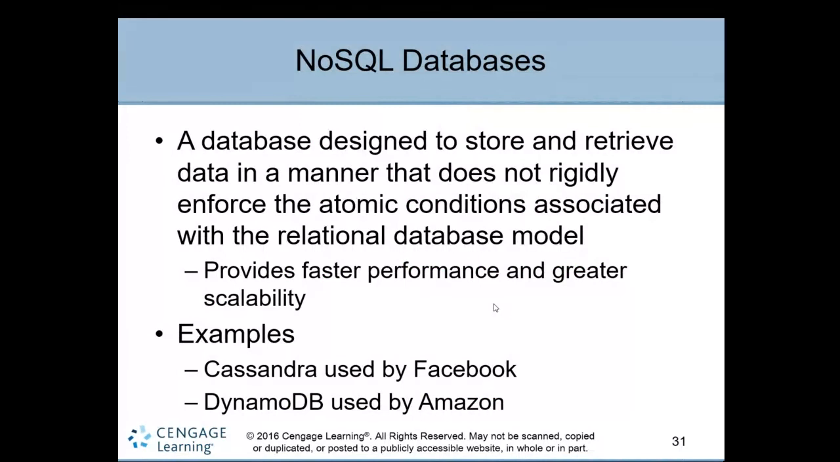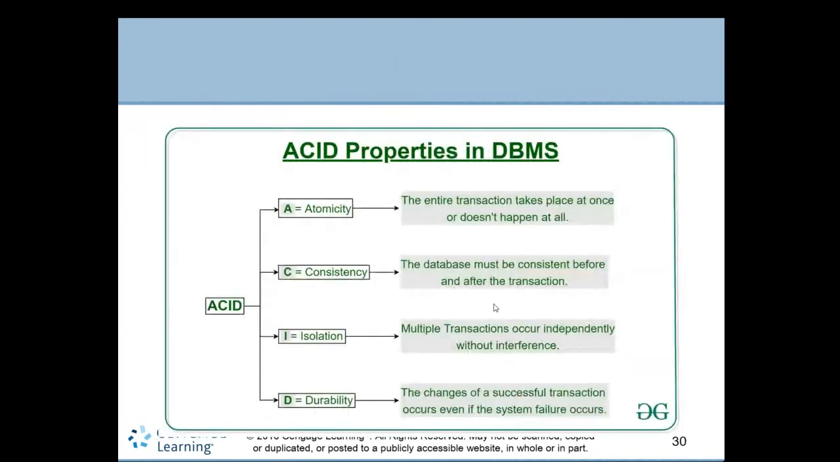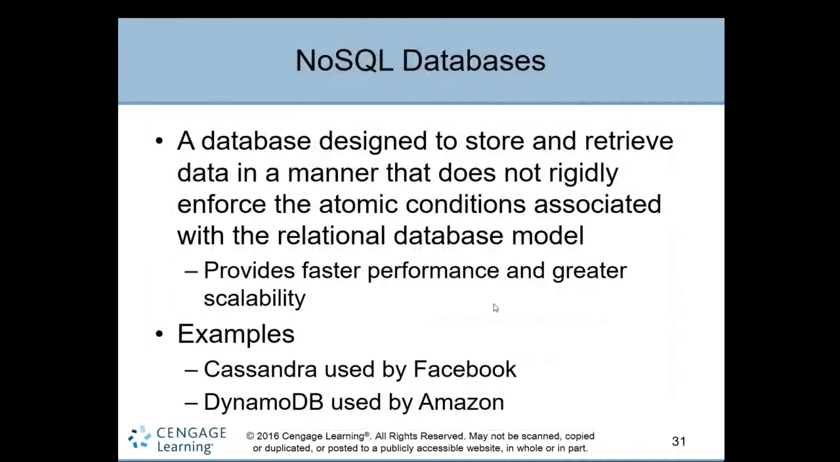NoSQL. So we have one SQL, another is NoSQL, right? This is a database designed to store and retrieve data in a manner that does not rigidly enforce the atomic conditions associated with the relational database. I mean, there is no concept of ACID properties here. Whatever way you capture the data, you can retrieve it in the same manner. So it does not take much time. It is faster and has greater scale, meaning it will grow with the data.